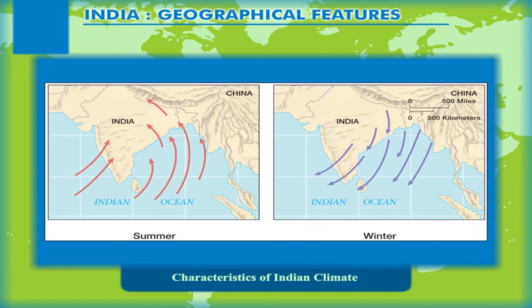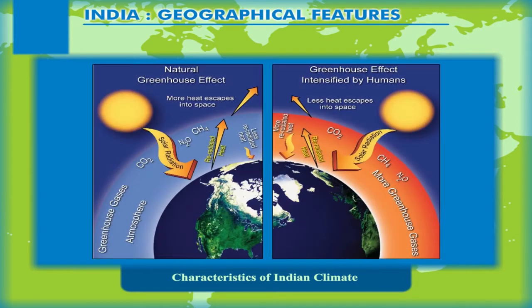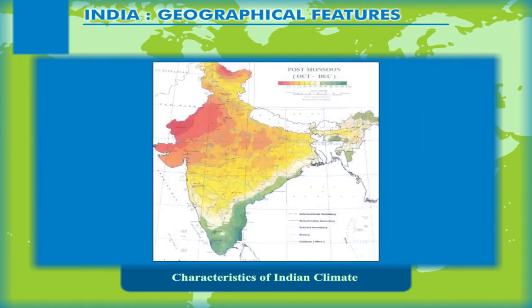Characteristics of Indian climate. The climate of India is dominated by the monsoon winds, and hence the climate is said to be monsoon or tropical monsoon type of climate. As discussed earlier, several factors modify the climate of India, which has some contrasting characteristics.